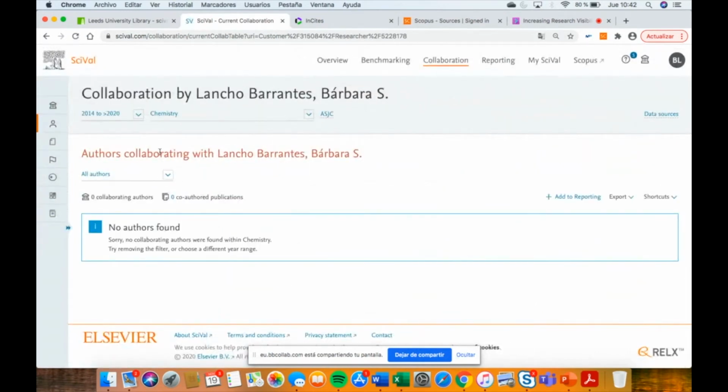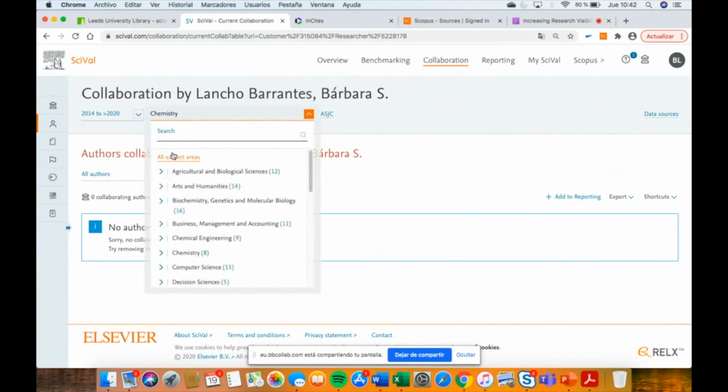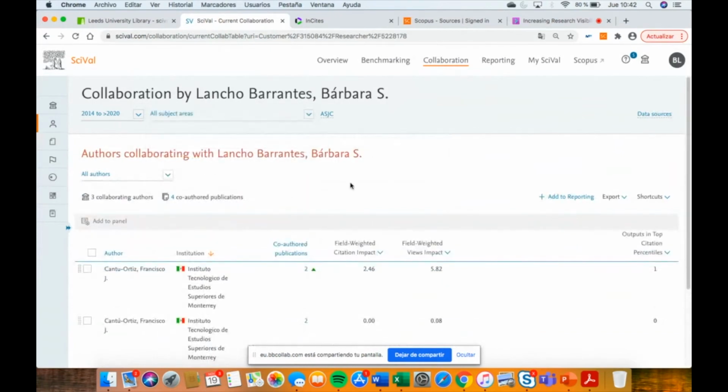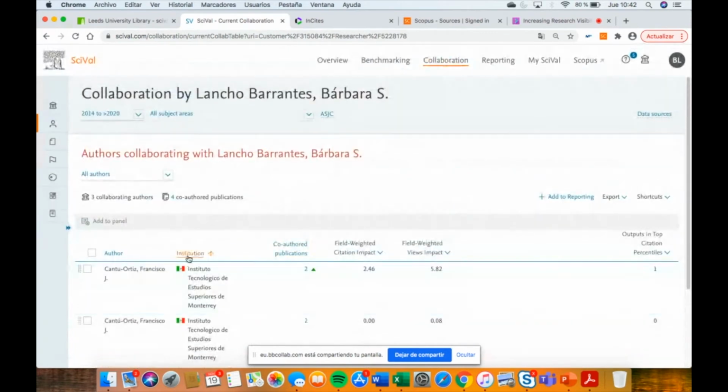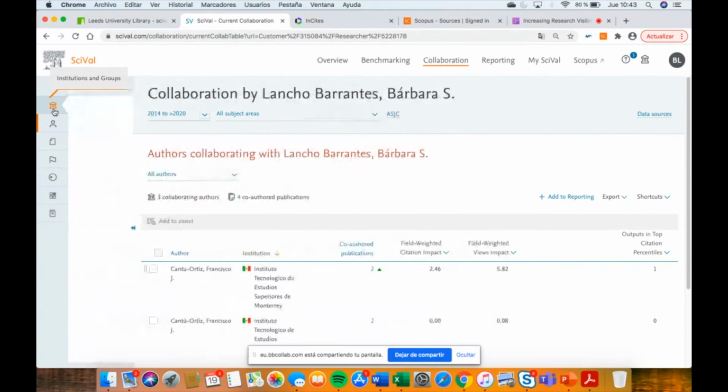Okay, so no, because I am not of chemistry. So this is my collaboration, so you can analyze this. And also, if you select a group of people, you can analyze in more detail.